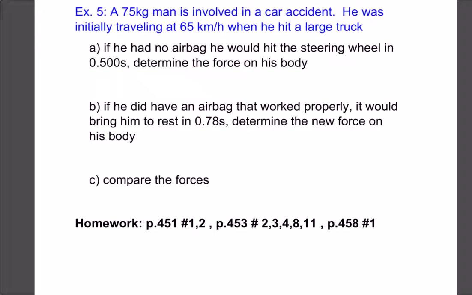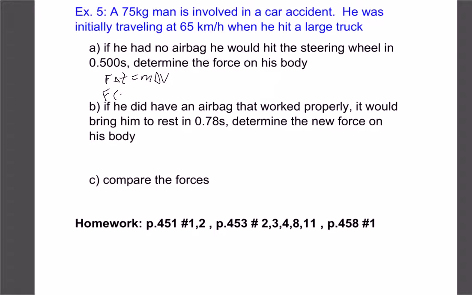So here we have a 75 kilogram man. He's in a car accident. He's traveling at 65 kilometers per hour and he's going to come to a stop when he hits a truck. Part A is to calculate how much force is on his body if he has no airbag and he just comes to a stop in half a second. So we're going to use our new formula again: force times time equals mass times velocity. Force is what we're looking for.